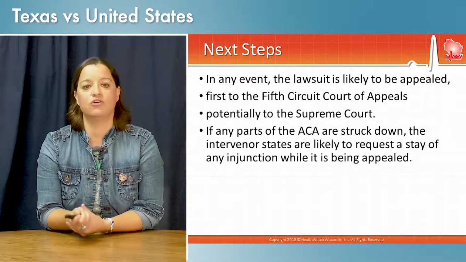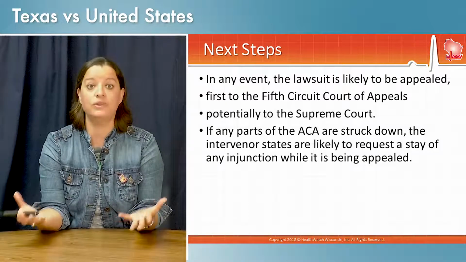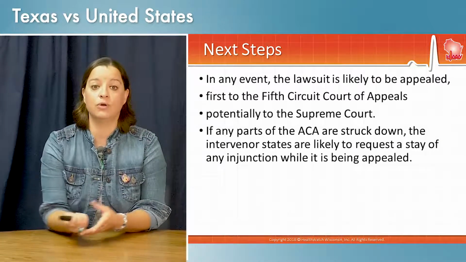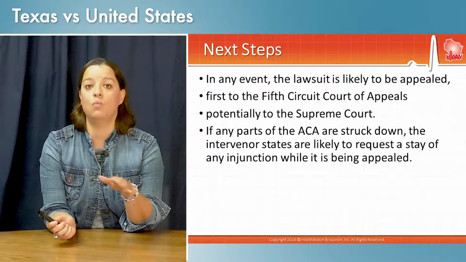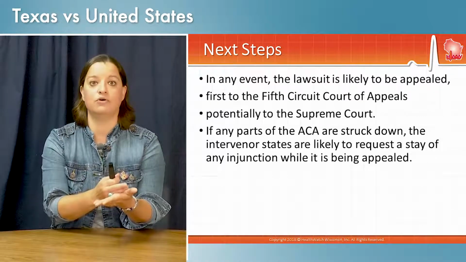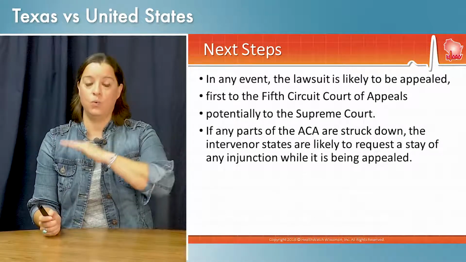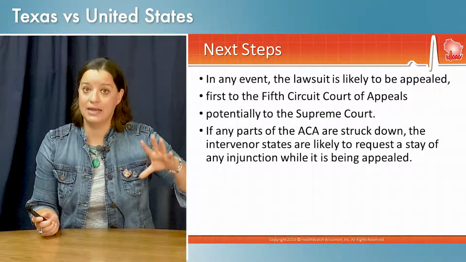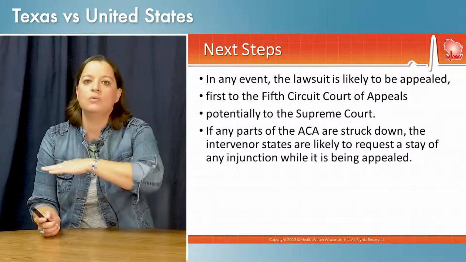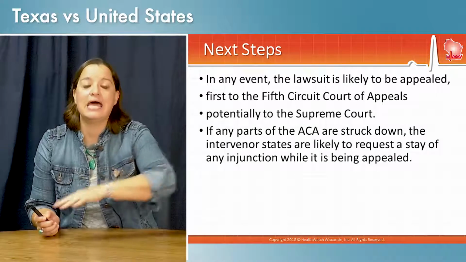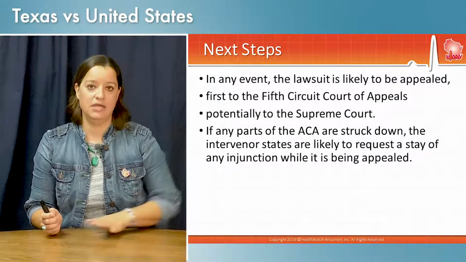If any part of the Affordable Care Act is struck down, the intervener states, those states that want to uphold the Affordable Care Act, are likely to request a stay of an injunction while it's being appealed. They don't want an injunction to take effect and then have the Affordable Care Act be halted. They said even if you do issue an injunction, we want a stay so that the Affordable Care Act is still in effect. The injunction doesn't take effect right away. We want the Affordable Care Act to stay in effect as the appeals are happening. That just buys time, and time is their friend.